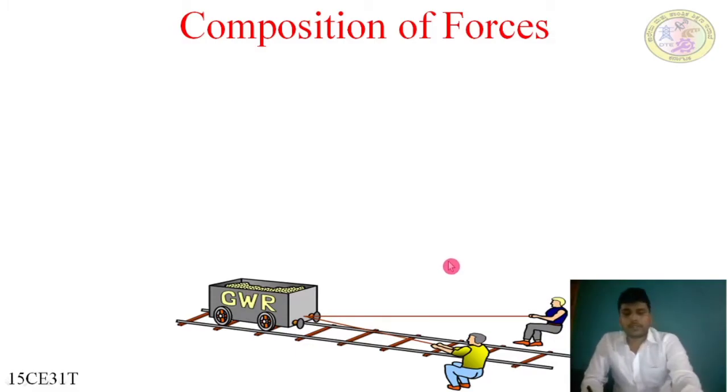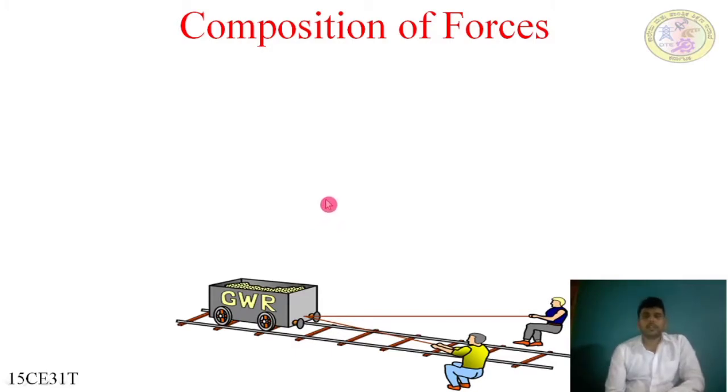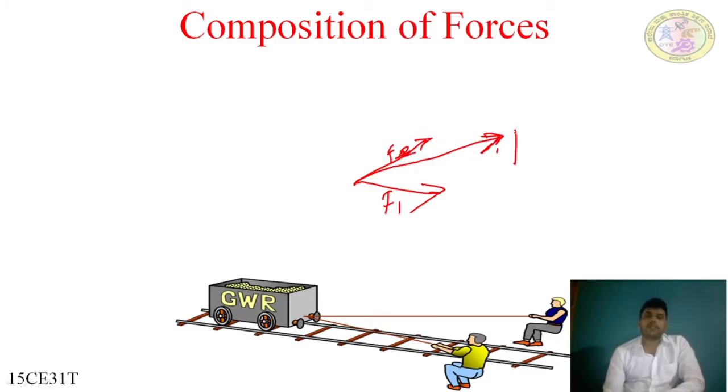In composition of forces, two forces are combined together to form a single resultant. As in this figure, when two forces F1 and F2 are combined together, they form a single force F.